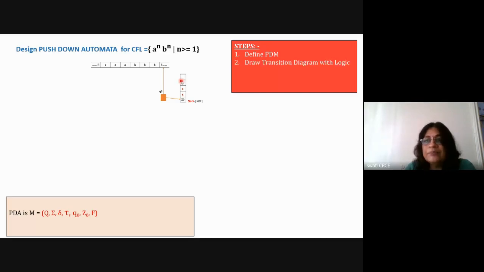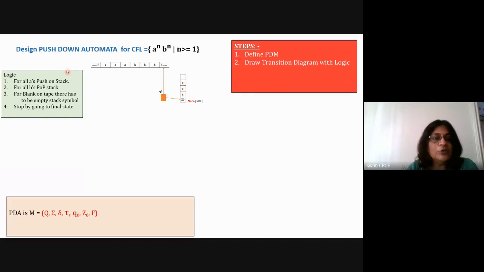The second step is to draw the transition diagram with logic. Everyone may have a different design, so you have to write down your logic. First you explain your logic, how you are going to solve the problem. So my logic is that for all A's perform the push operation on the stack. For all B's perform the pop operation from the stack. And for blank on the tape and empty symbol on the stack, stop or halt by going to the final state.